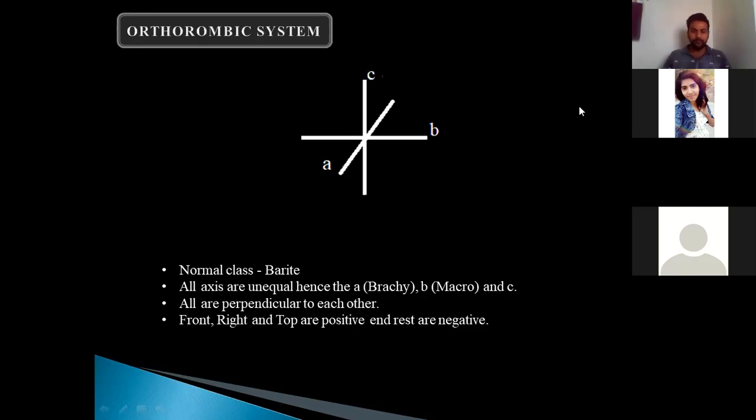So in orthorhombic system, all three axes are perpendicular to each other, but all three axes are unequal in length, and hence their names are A, B, and C. So one thing is very clear that all the three axes are different in their length, but the perpendicularity is maintained. The axis which runs from observer to back is A. The axis which runs from right to left will be B, whereas the axis which runs from top to bottom will be referred to as C.